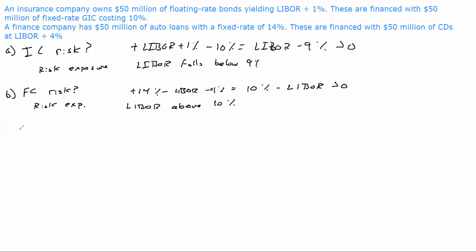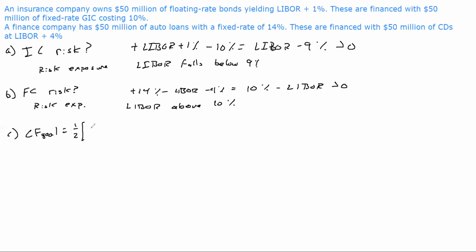So how can they hedge this? How can they eliminate their interest rate risk? Now let's find out their cash flow goals. The cash flow goal is going to be what would be left over, and they're going to split it in the middle. So the finance company will get half of it, and the insurance company will get half of it.